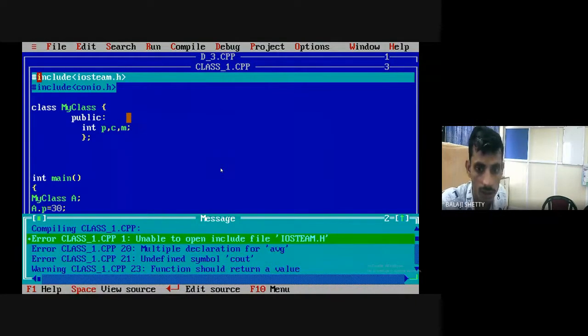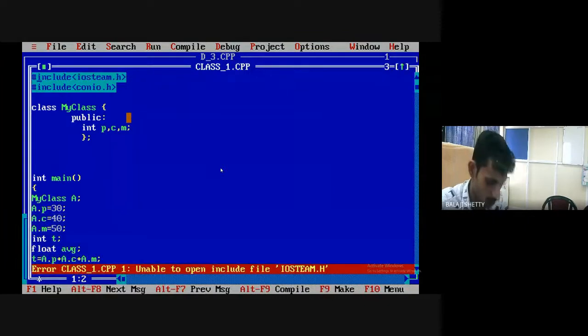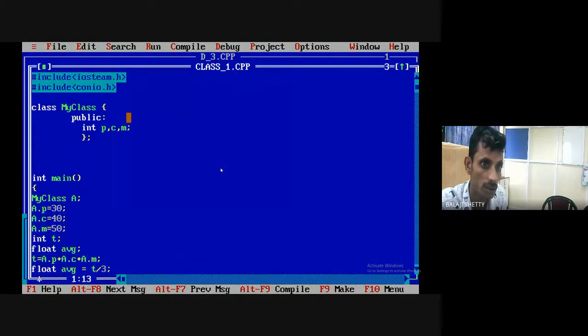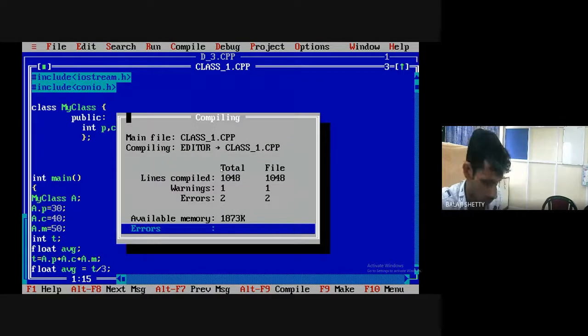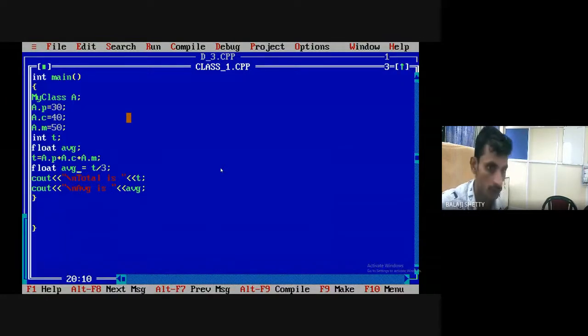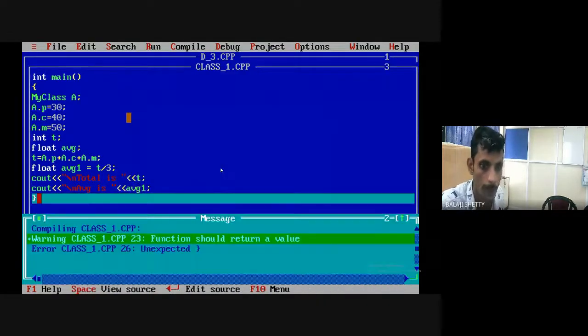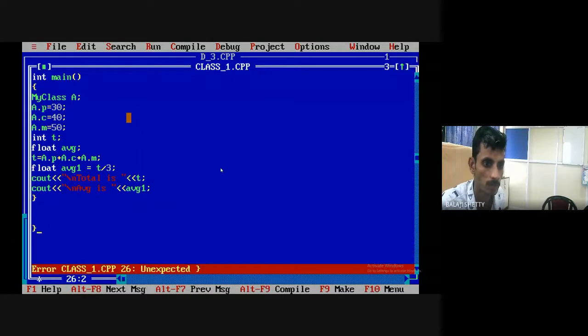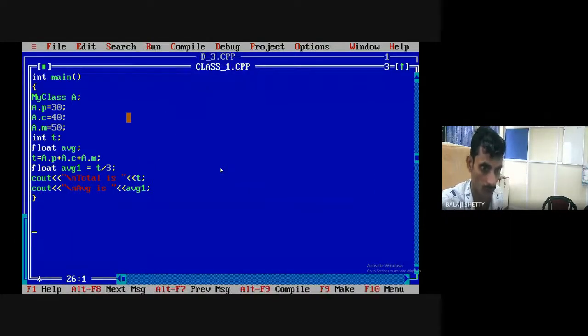Four errors. iostream.h. Again, I have made the same mistake with iostream. Two errors, multiple average. Okay. AVG1. Here this should be return 0.